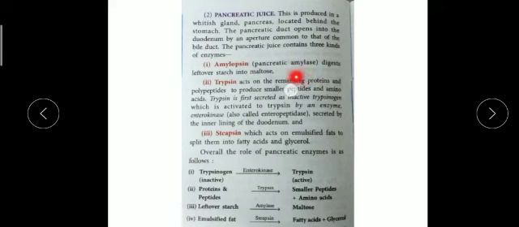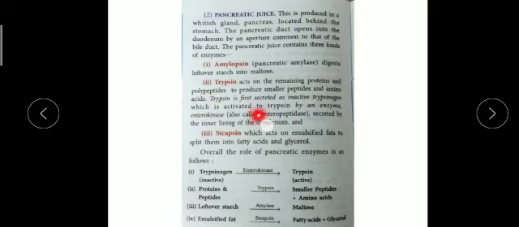Remember children, in our saliva we have salivary amylase. The amylase performs the same function, and pancreatic amylase also has the same function. Amylase enzyme basically converts starch into maltose and glucose. So you can easily remember this. Amylopsin or pancreatic amylase converts starch into maltose, and trypsin acts on the proteins and polypeptides.